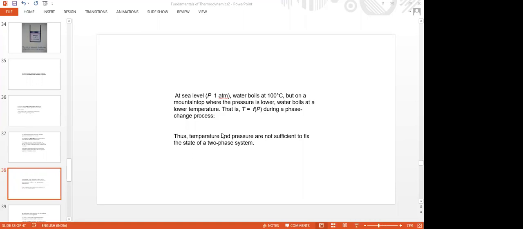Hello, understood this concept? To locate a state point, I repeat, two independent properties are required, but we are discussing the two-phase region, that is where systems are converting into a second phase. For example, water, if it has started converting into steam, then we require two independent properties. What are the two independent properties for a two-phase region, two-phase system?